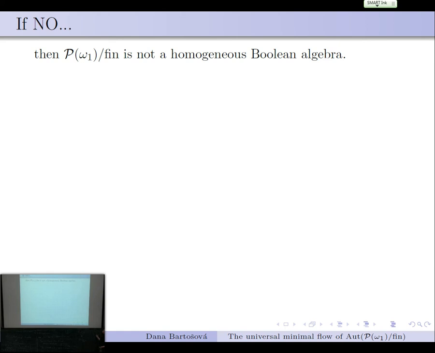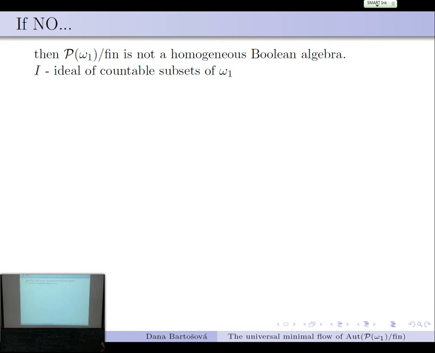And if I could switch them by an automorphism, that means that if I look below here, this is the same as power set of omega modulo finite. Below here, it's power set of omega 1 modulo finite. So that means I would have an isomorphism between these two. So if the answer is no, this is not a homogeneous Boolean algebra, which means that we cannot use the theorem right away. We have to homogenize it.